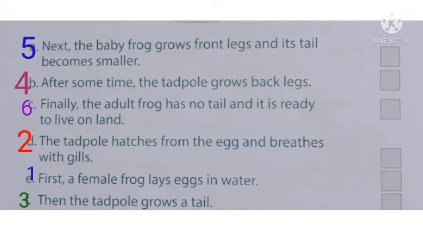So what's the process? Yes, first one. First, a female frog lays eggs in water. The tadpole hatches from the egg and breathes with gills. Then, the tadpole grows a tail. After some time, the tadpole grows back legs. Next, the baby frog grows front legs and its tail becomes smaller. And finally, the adult frog has no tail and it is ready to live on land. These sentences we need to write as a paragraph in the lines given below.